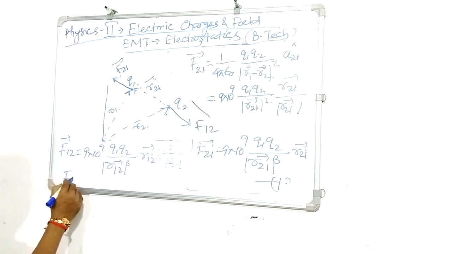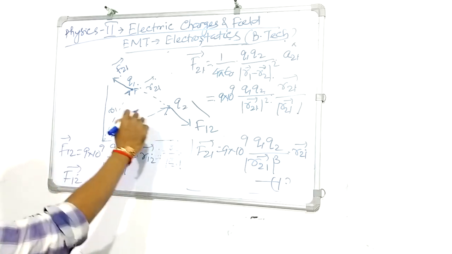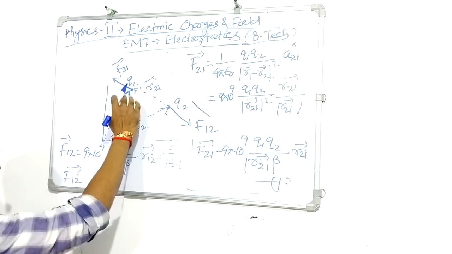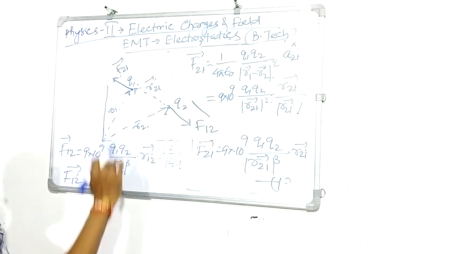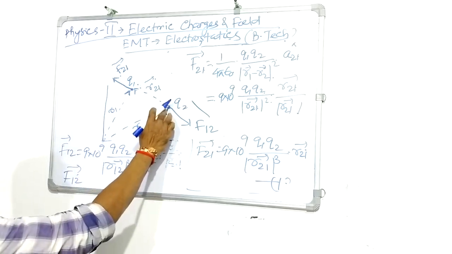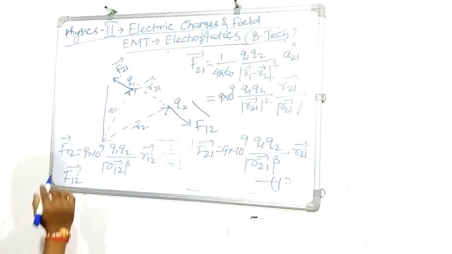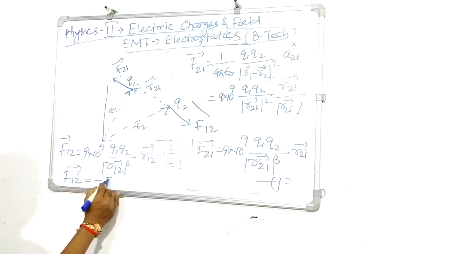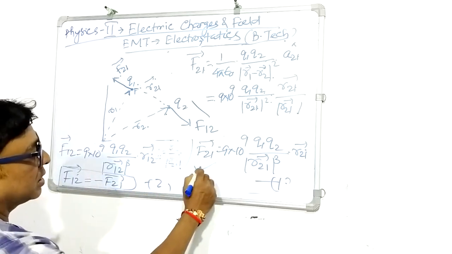So you can see that the magnitudes of F12 and F21 are the same, but the directions are different. F21 means the force on 1 due to 2. Similarly, F12 means the force on 2 due to 1. So I can write F12 is nothing but minus F21. So this is the vector representation of Coulomb's law.